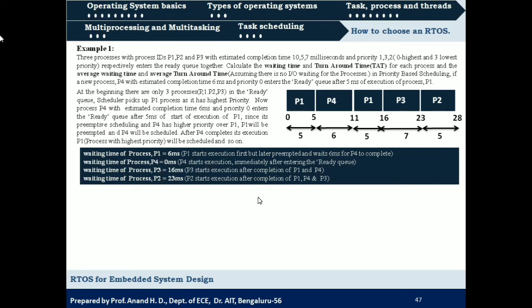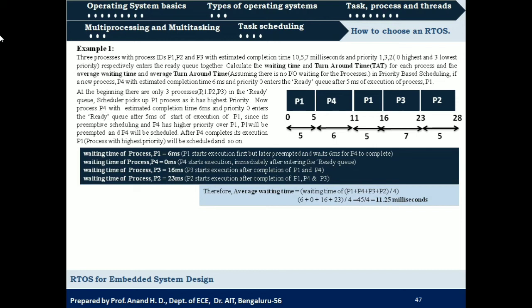So what will be the average waiting time for these processes? It is the sum of these 4 values, that is 6 plus 0 plus 16 plus 23, divided by the total number of processes, that is 4. So it is 45 by 4, which is equal to 11.25 milliseconds, right?